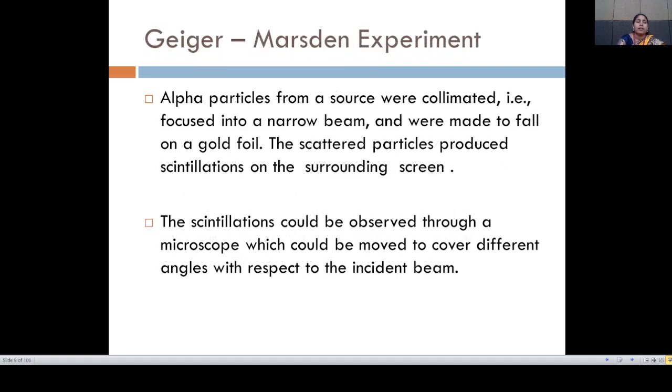Then in the Geiger-Marsden experiment, alpha particles from the source were collimated, that is, focused into a narrow beam by the collimator, and made to fall on a gold foil.